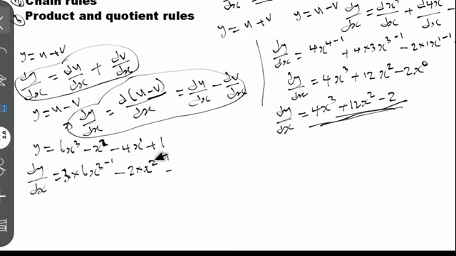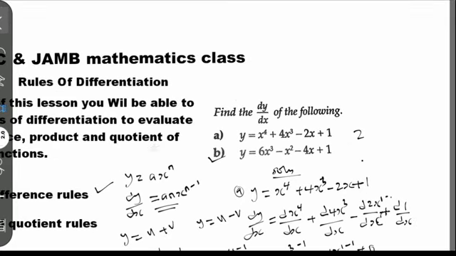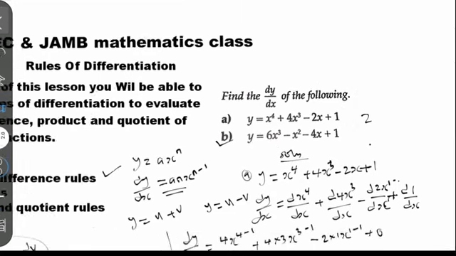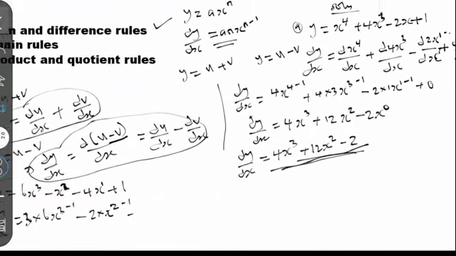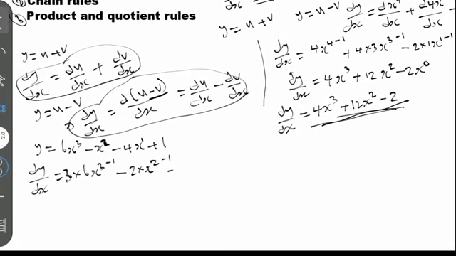So in this place now, I will say that this s is to the power of 1, which is not visible, right?